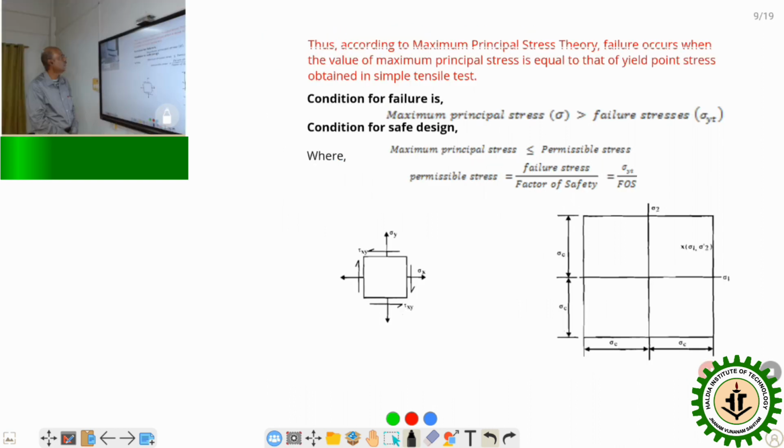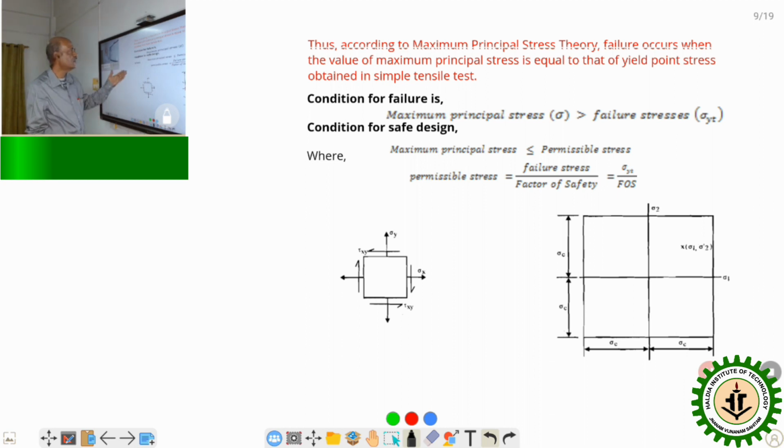Now next, according to this theory, failure occurs when the value of the maximum principal stress is equal to that of the yield point stress. Yield point stress is obtained in the simple tension test, which we have seen and do in our laboratory. Now, the condition for failure is that the maximum principal stress is greater than the failure stress, meaning the sigma y value. And then the condition of safe design.